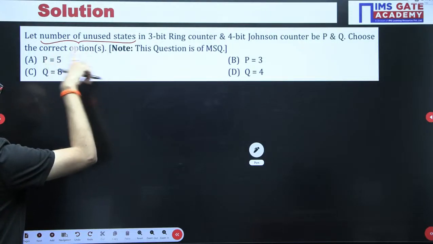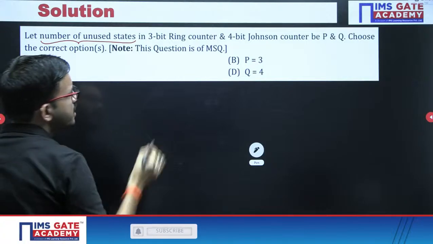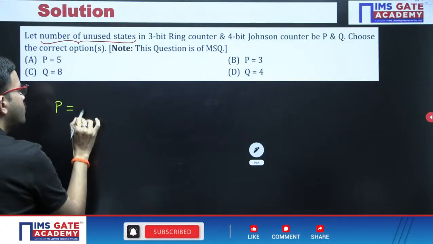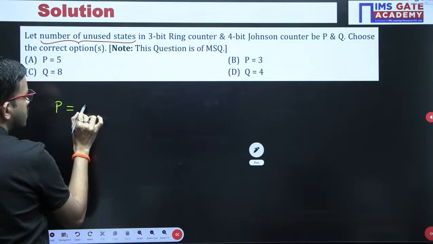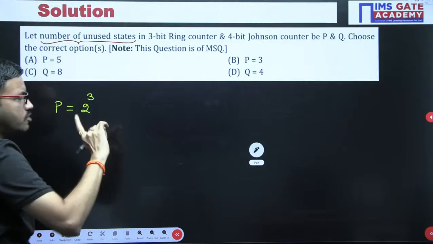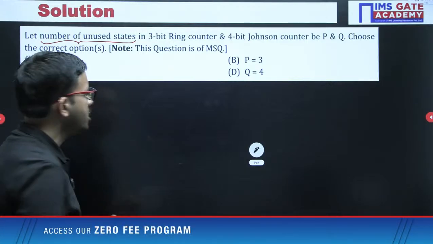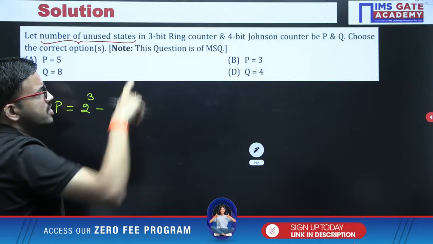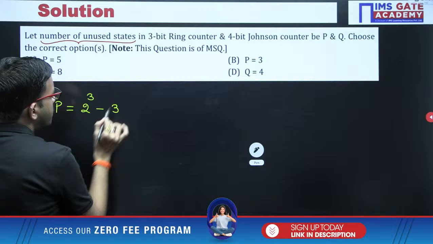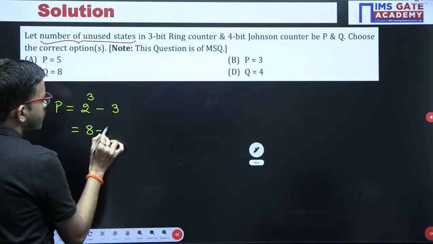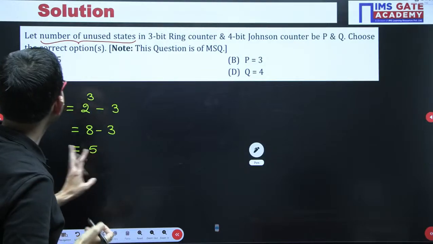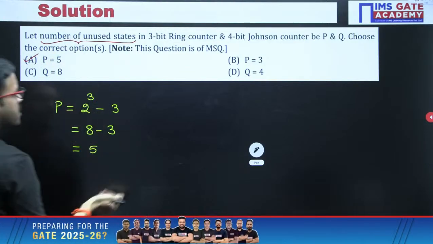Here the number of unused states is labeled as P. In general, if you are having n bits, here 3 bits, the total number of states you can get in general is 2 power 3. But with the help of a ring counter, for the 3-bit case you are getting only 3 states. That means 8 minus 3, that is 5. So this many states are unused. So P equal to 5, that is there in option A.